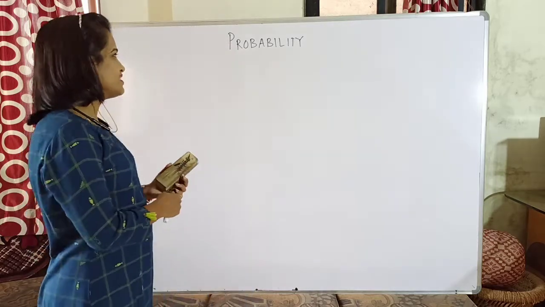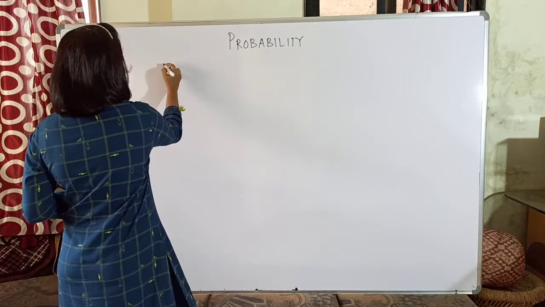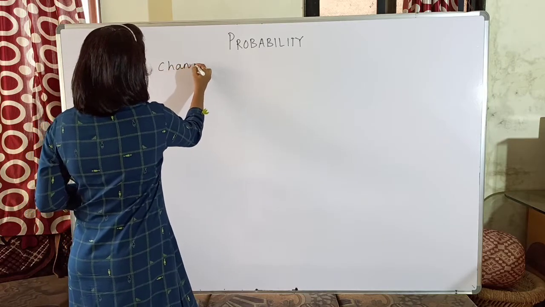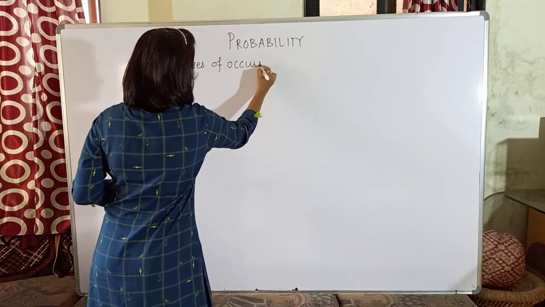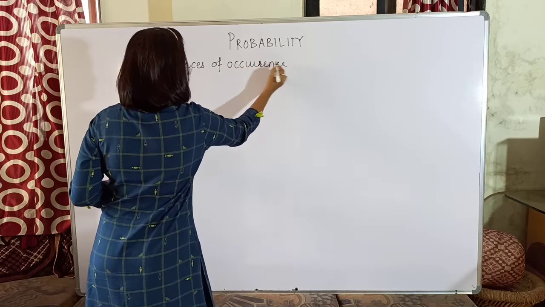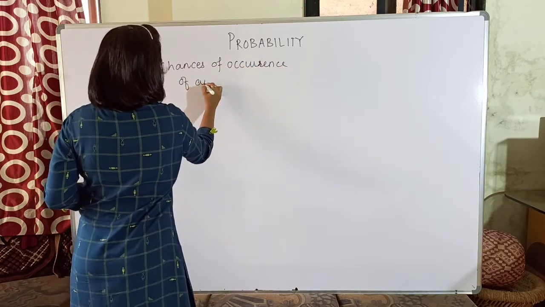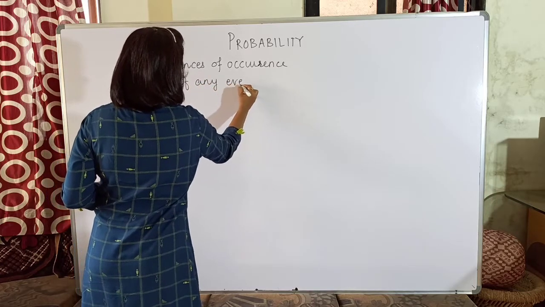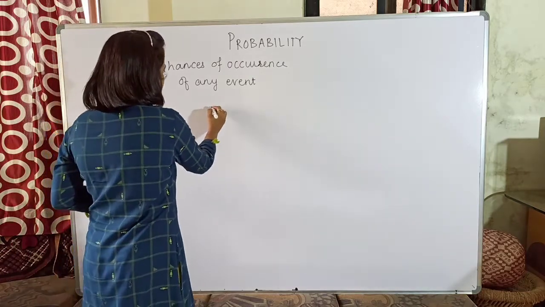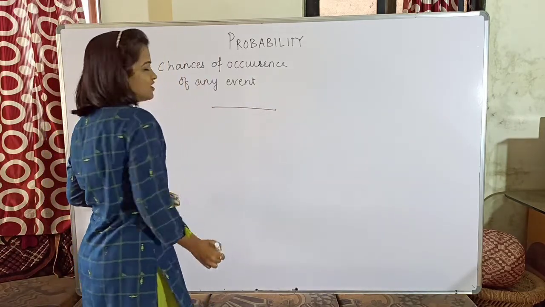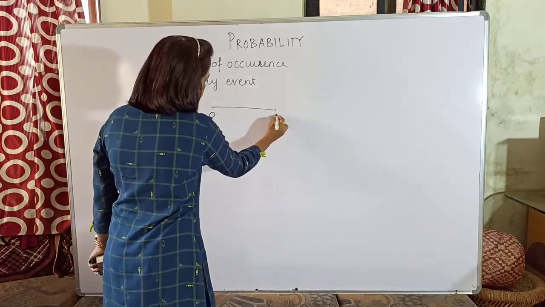Okay, so that is the basic definition, which we can say that probability tells you the chances of occurrence of any event or experiment. Okay, and it is represented on a scale from 0 to 1.